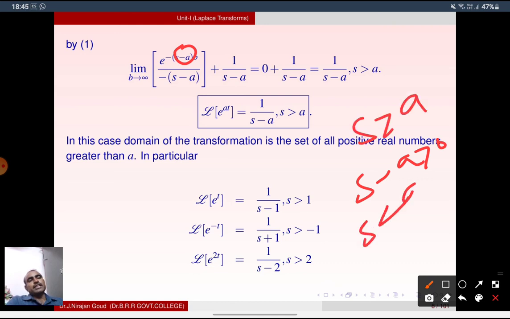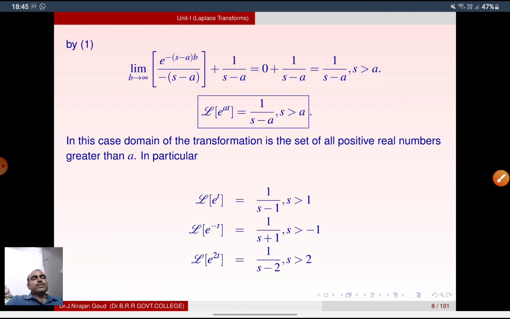If s is less than a, then what happens? s minus a is less than 0. If this is less than 0, we already have a negative sign, so it will become positive. So s must be greater than a. Therefore, Laplace of e power at is equal to 1 by s minus a if s is greater than a. In this case, the domain of transformation is the set of all positive real numbers greater than a. This is very clear.